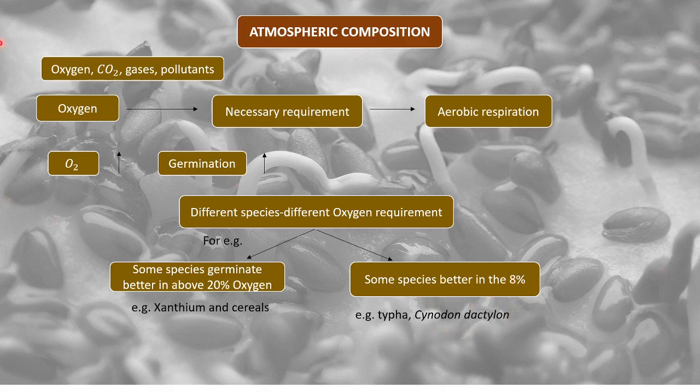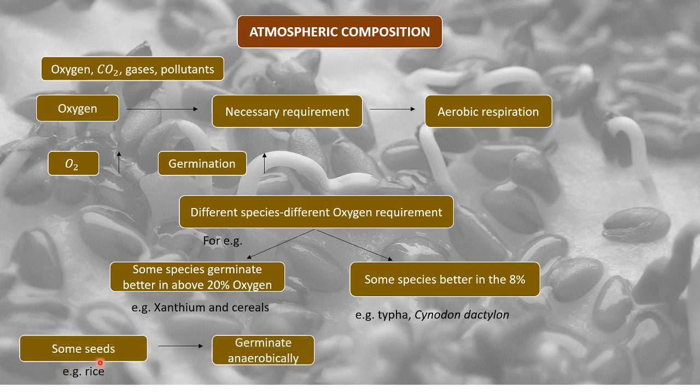So very simple, the increase in oxygen will lead to an increase in germination, but the oxygen requirement also varies in different species. Some species can grow in 20% oxygen, whereas some can grow even in 8% oxygen. And some seeds like rice can germinate anaerobically, giving an example of anaerobic respiration.